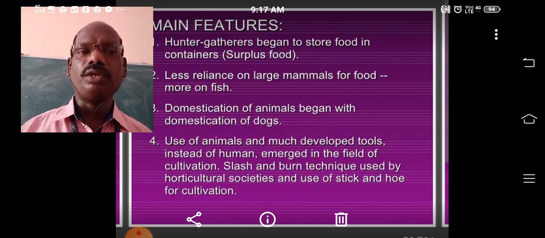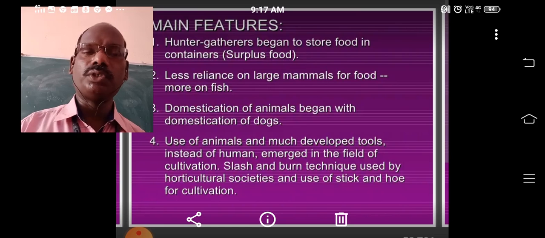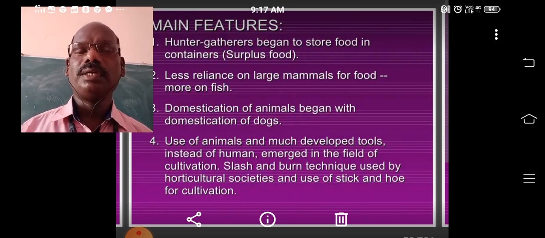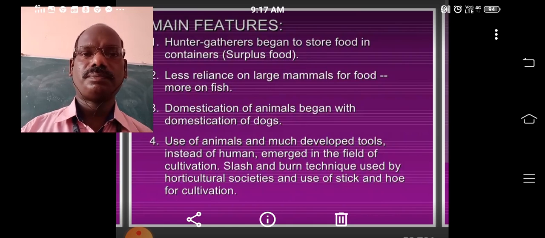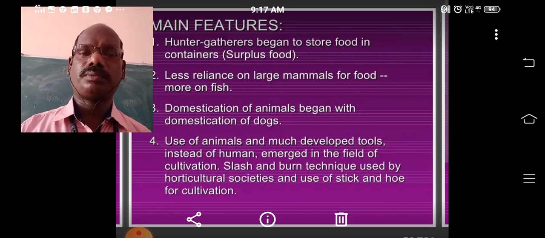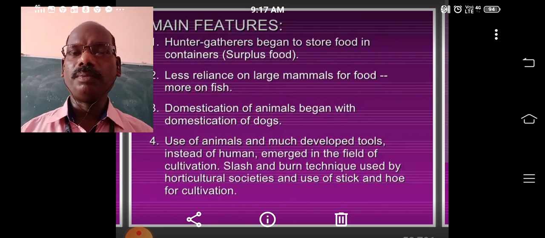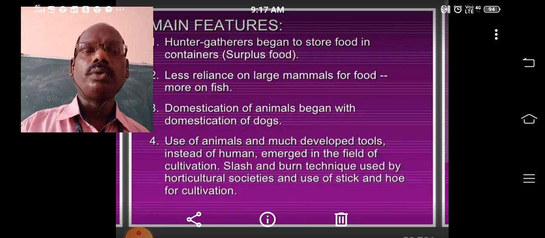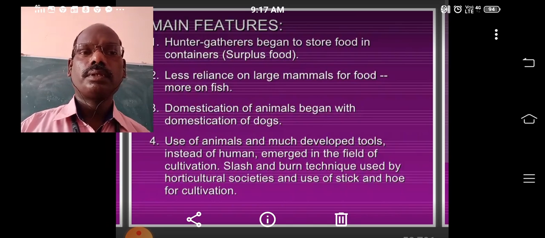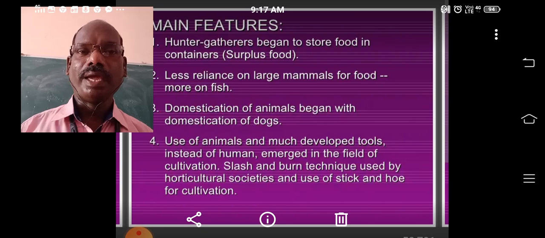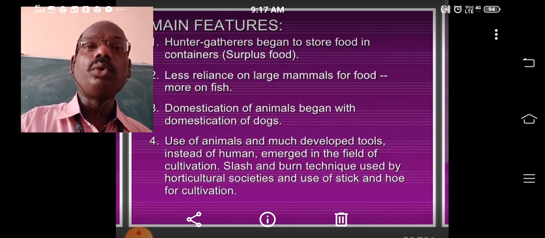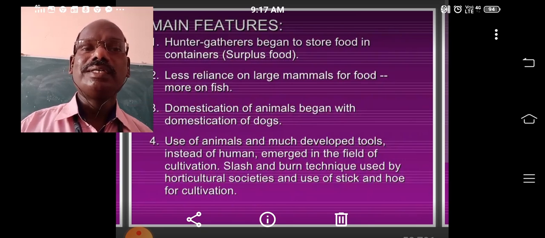Then, not only the dog, other animals also he began to domesticate, and with the help of these animals he started his agricultural work. And he discovered new tools improving agriculture. So with the help of animals and improved tools, instead of his hands, he cultivated more things and got more products.